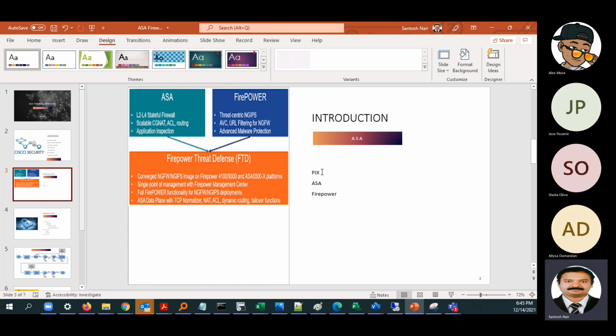After that, Cisco acquired a company, and they implemented a device. It was mainly a VPN concentrator. If you have worked in Conduent, you might have seen that we had some VPN concentrators, specific devices only for VPN.